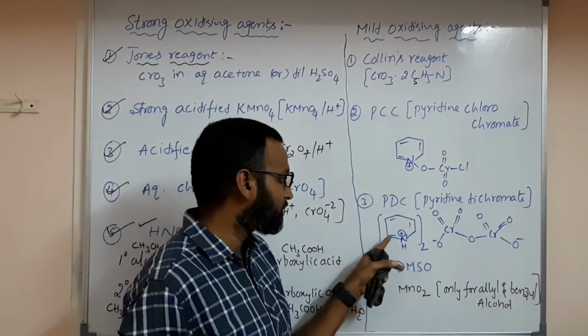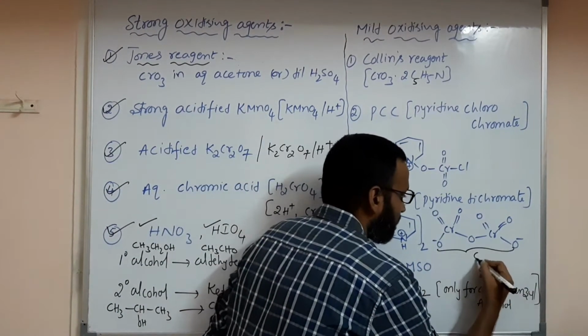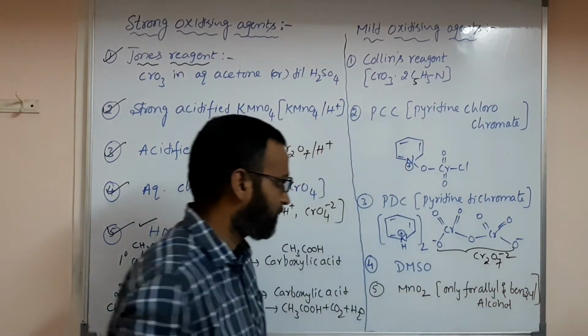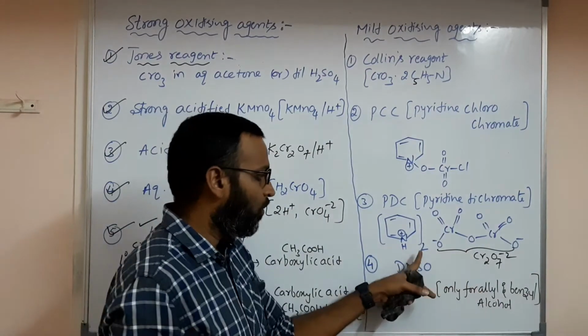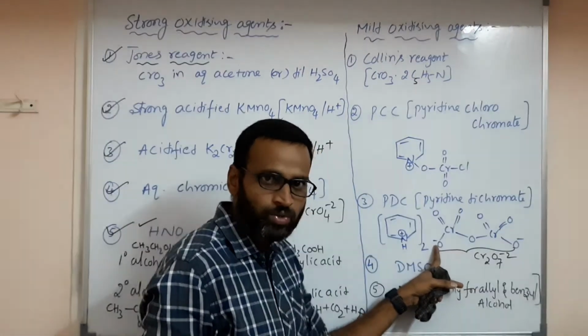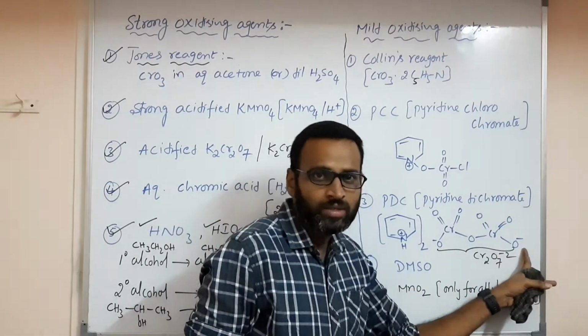Pyridinium dichromate means dichromate, and dichromate means this one. Cr2O7 2 minus is called dichromate. Pyridinium dichromate: why twice? Because you have 2 negative charges, one negative charge on this oxygen and one negative charge on this oxygen.